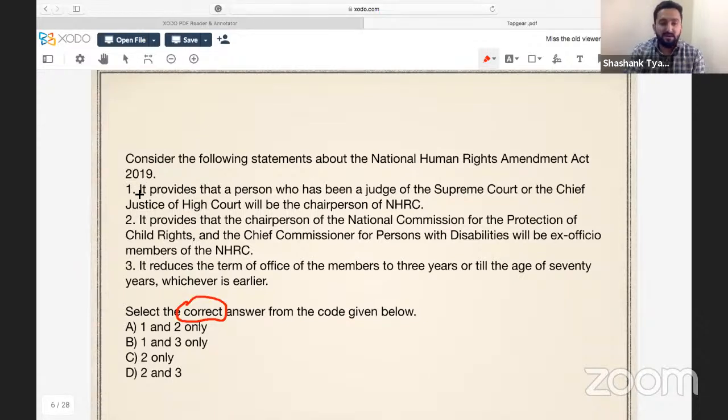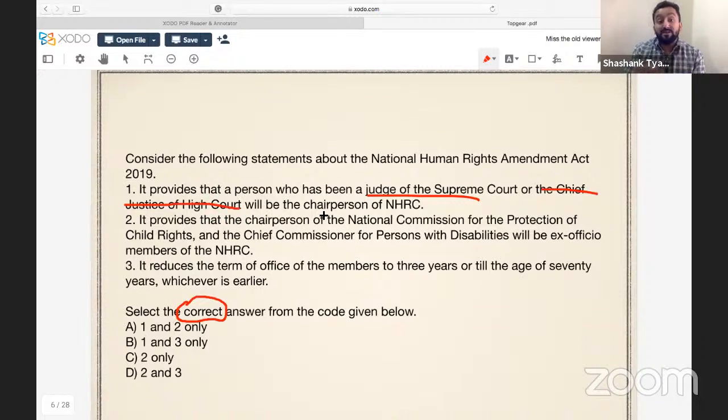Identify the correct statement. Now, the first statement is, it provides that a person who has been a judge of the Supreme Court or the Chief Justice of a High Court will be chairperson of NHRC. This statement is incorrect, because as per the amendment, what was the earlier position? The earlier position was that only an ex-CJI could be appointed as chairperson of NHRC. But now after the amendment, a retired judge of the Supreme Court can also be appointed, but there is no mention of the Chief Justice of a High Court.